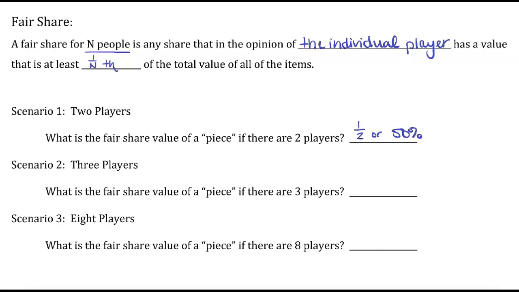If there's three players, that is our n is equal to 3, then a fair share would be 1/3 or 33 1/3%. And if there's 8 players, that is n is equal to 8, then a fair share would be 1/8 or 12.5%. As long as each player, based on their own value system, gets 12.5% of the total value of all the assets, then they got their fair share.